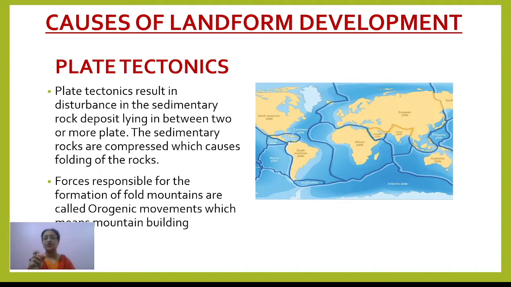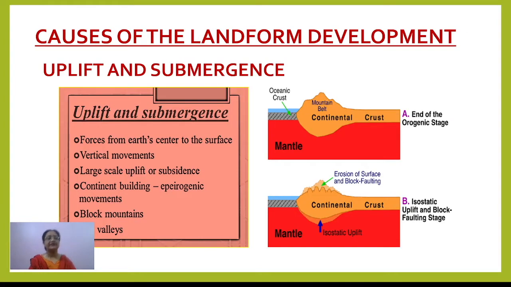Orogenic means, oro means mountain, so orogenic means mountain-building movement, any movement which leads to the formation of mountains on the earth's surface. This much is clear. Then come to the next one.